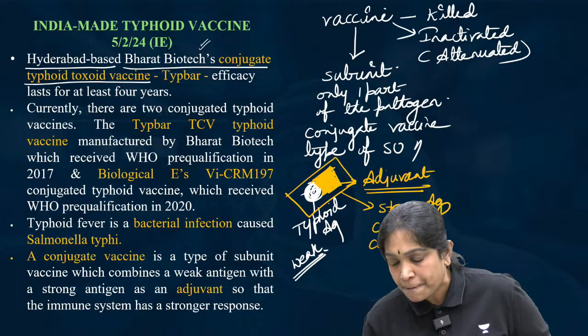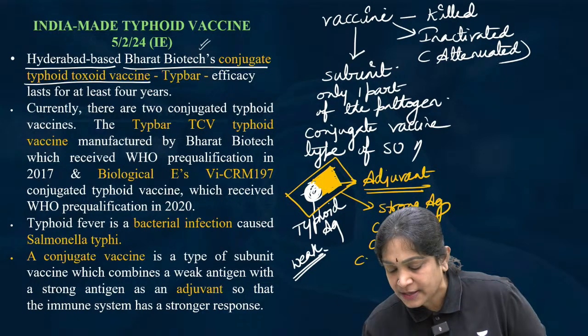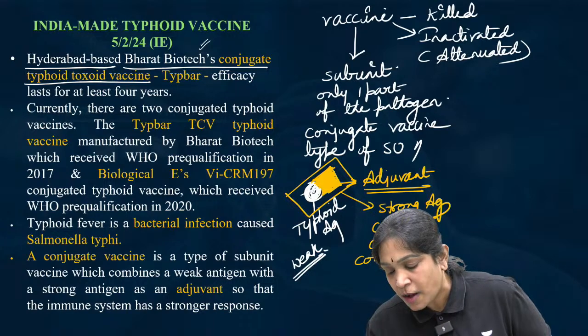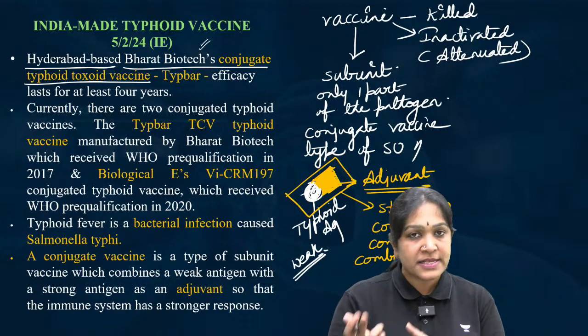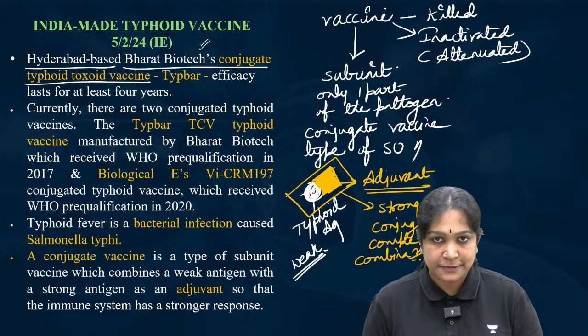Conjugate means what? A complex, not a single unit. A combination. A conjugate is something like a combination. It is a combination of the typhoid antigen plus the adjuvant. Together it is called a conjugate vaccine.